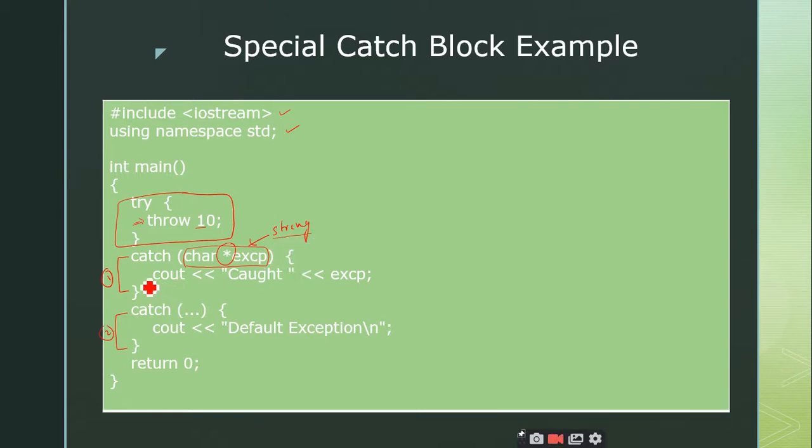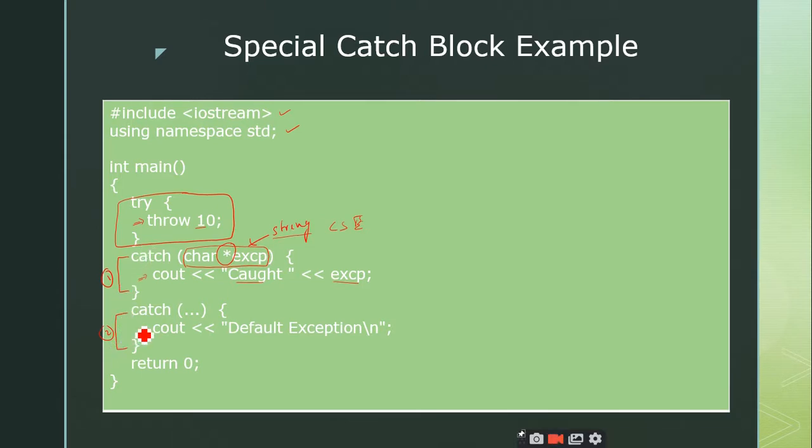In this catch block I have written a simple cout statement, caught, and whatever string has been thrown from the try block will be displayed. For example, if I throw a string like CSC, I will get the output as caught CSC. So remember that this character pointer is used to catch hold of strings, not single characters.